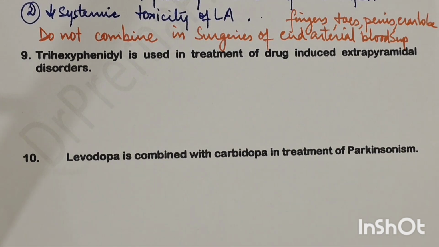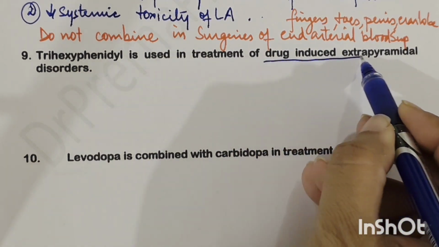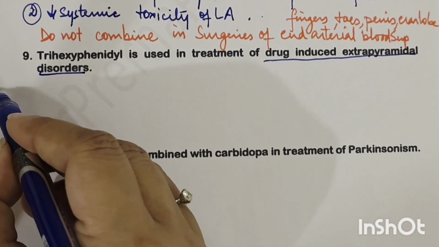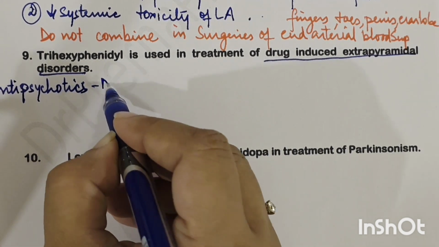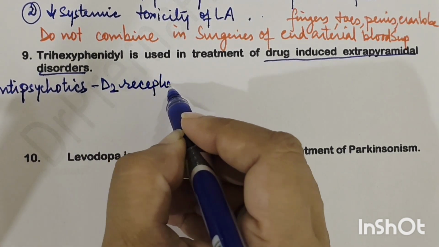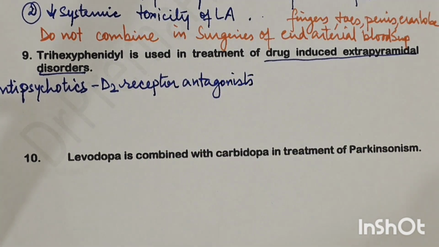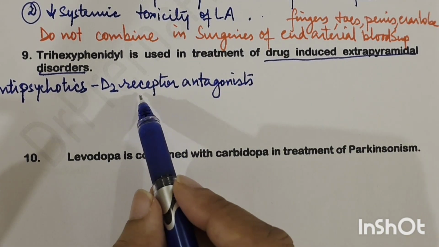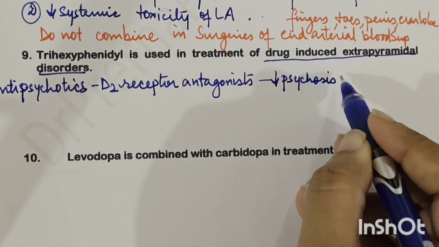Next question is, why is trihexyphenidyl used in drug-induced extrapyramidal symptoms? To understand this, first we understand what drug-induced extrapyramidal disorders are. There are drugs which are antipsychotics. These antipsychotics act on the D2 receptor, and they are antagonists of these D2 receptors. Antipsychotics are used in disorders like psychosis, mania, and by blocking the D2 receptors, they reduce the psychosis, they reduce the paranoia and all the symptoms of schizophrenia.